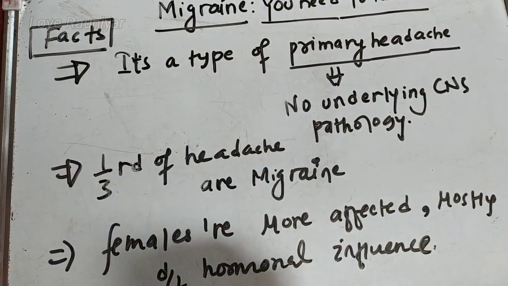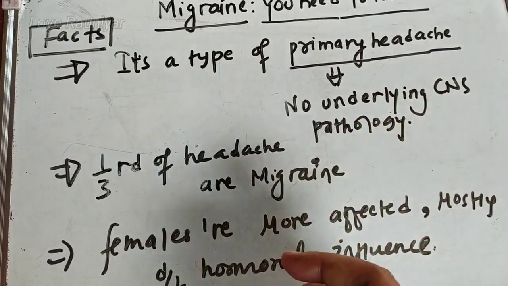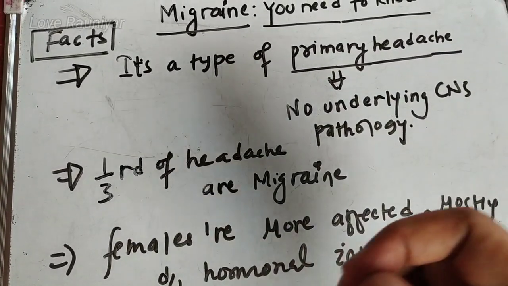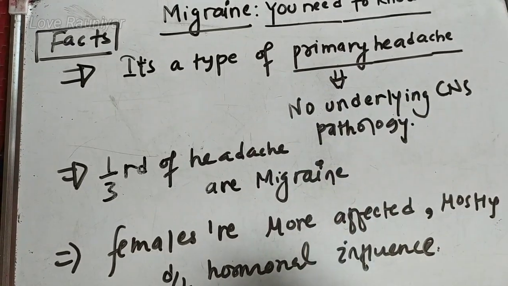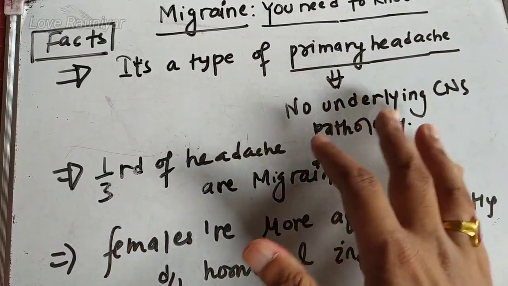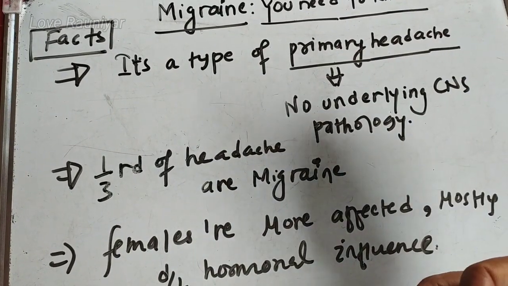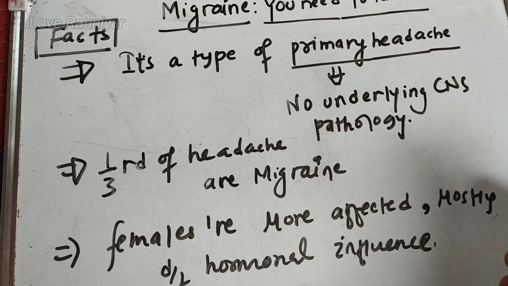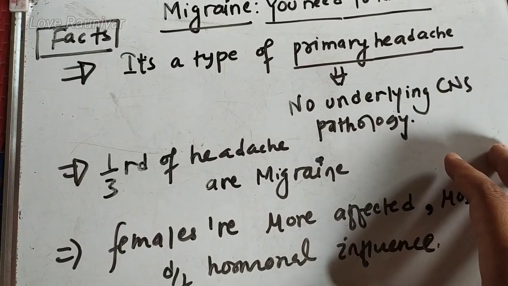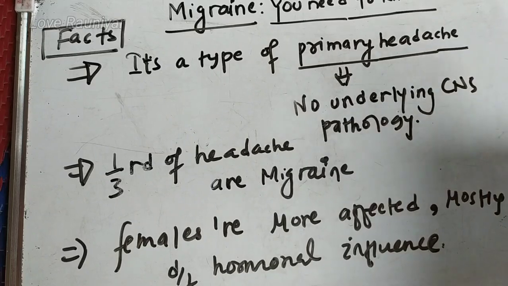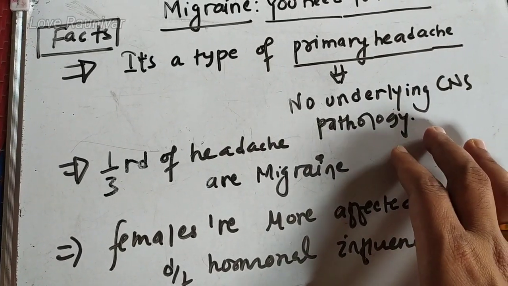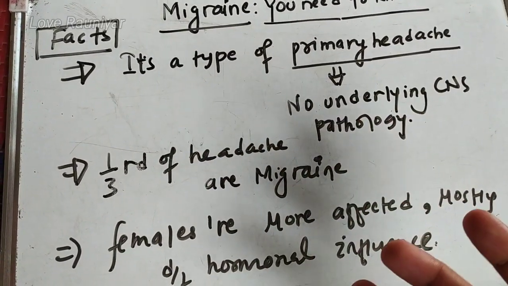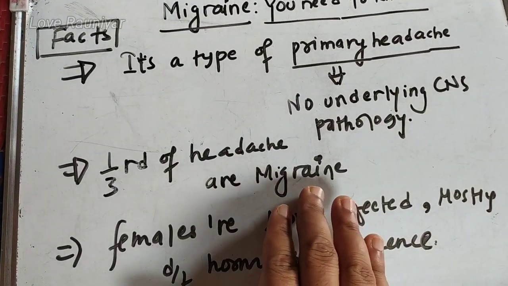Let's suppose if a person has meningitis, and the person is having headache due to the meningitis, then such a headache is a secondary headache. But in migraine, there is no underlying CNS pathology, no infectious cause, and no mass occupying lesion, though the person has headache. So such a headache, in which there is no underlying CNS pathology, we would call a primary headache.